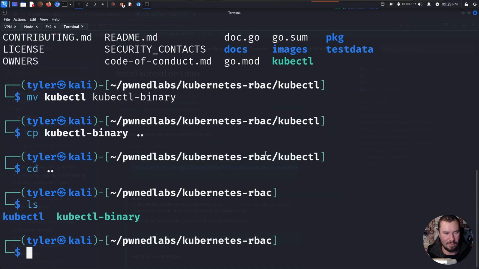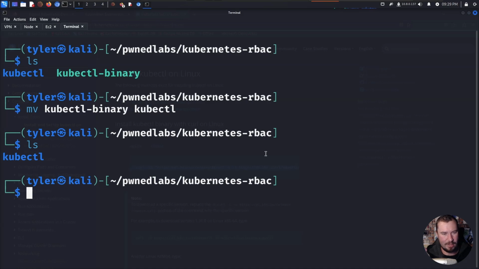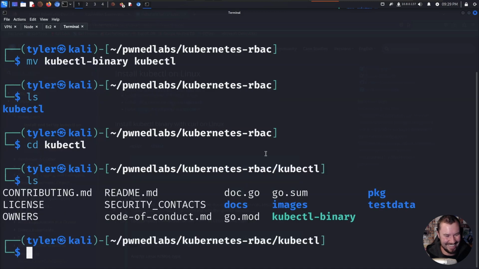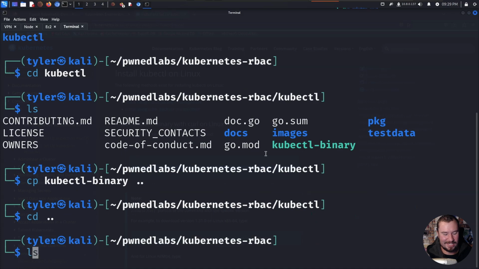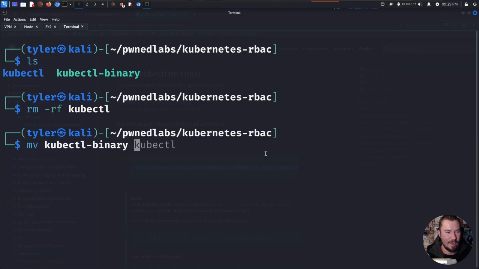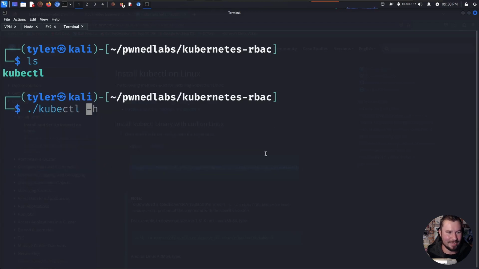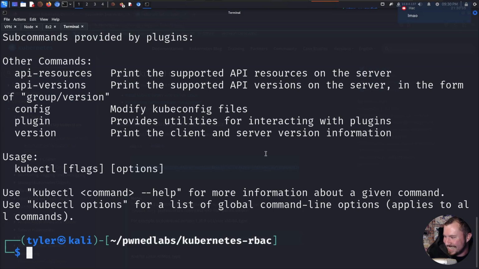Yeah, it was trying to use the folder since they had the same name. That was the confusion there, but I figured it out. Oh no, we already had the folder. There's my kubectl. Okay, here we go. Guys, struggle bus in here. Here's what we're going to do. We're just going to remove that folder, and then we're going to move our kubectl binary to kubectl, and now it works. All right, struggle busing a little bit there with the folder and the binary having the same name.